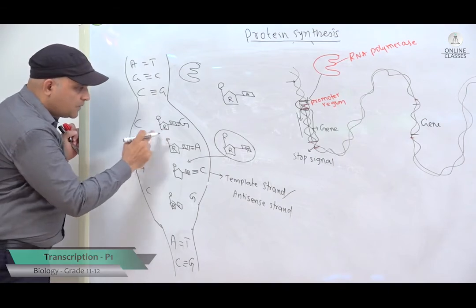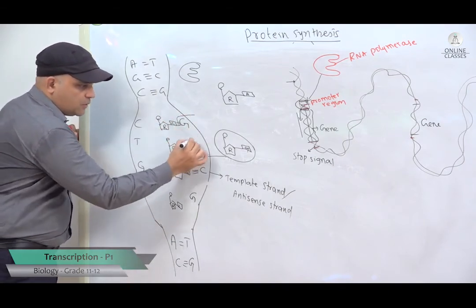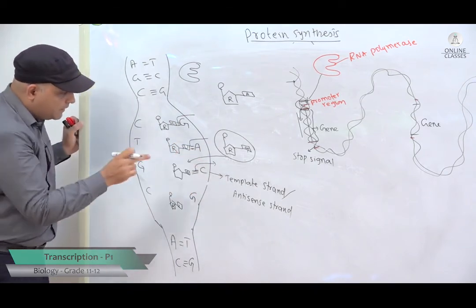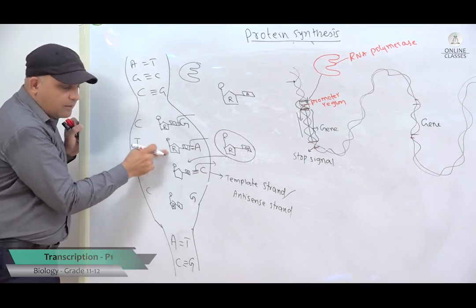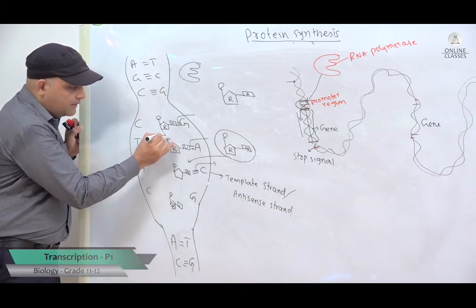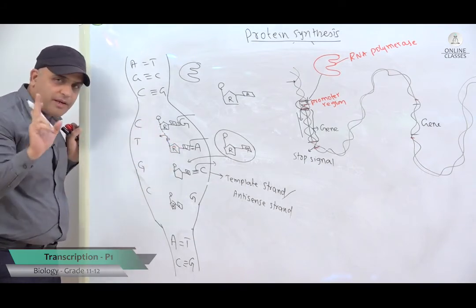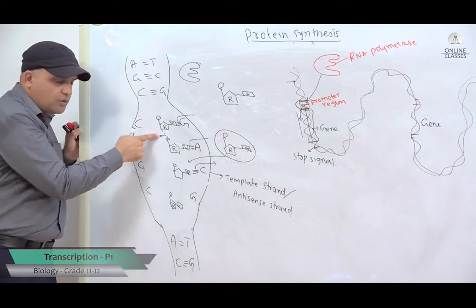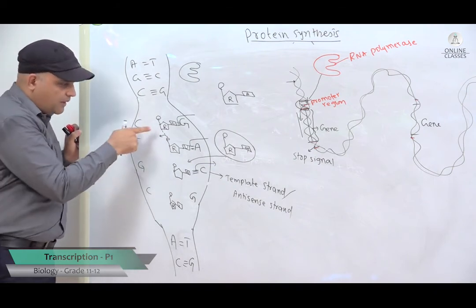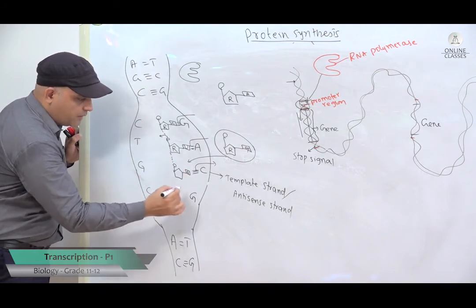Is it clear? So, let us say that it has formed hydrogen bonds here, you know very well 3 hydrogen bonds between cytosine and guanine, 2 hydrogen bonds here. And remember, these ribose mononucleotides should get connected, and they get connected by phosphodiester bonds by condensation reaction. There are 2 marking points here. One is naming the bond, the other one is writing the name of the reaction. It is a condensation reaction and the name of the bond is phosphodiester bond. Here you have another phosphodiester bond.